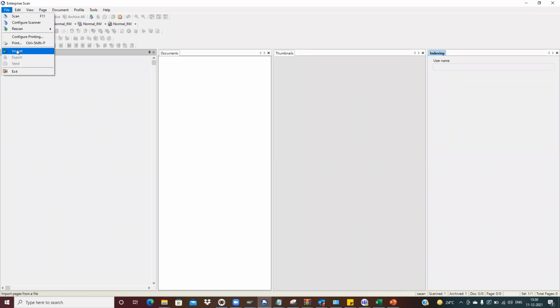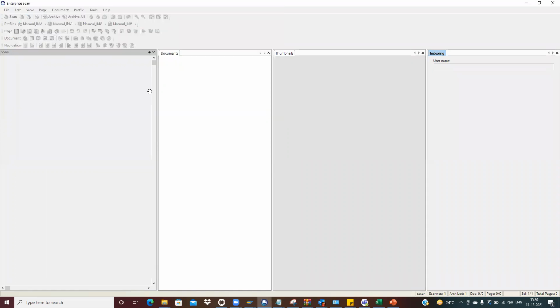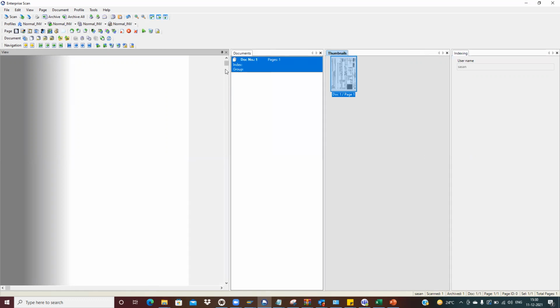The scanning team goes there, clicks on import, takes the PDF copy, opens it, and they can see the PDF copy here as a thumbnail. Accordingly they can see the copies and all, and they have scanned it. Then once they have done it, they can archive. Once they do this archival, the same as the OAWD I just showed you, it will come to the SAP ERP or S/4HANA and will create the doc ID.